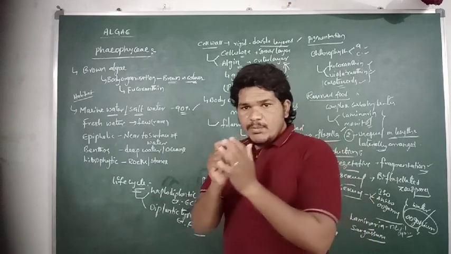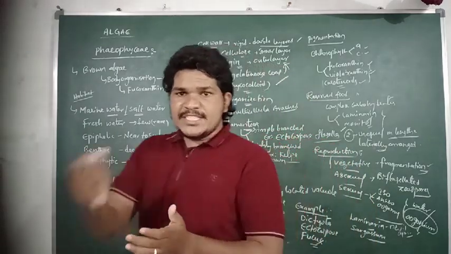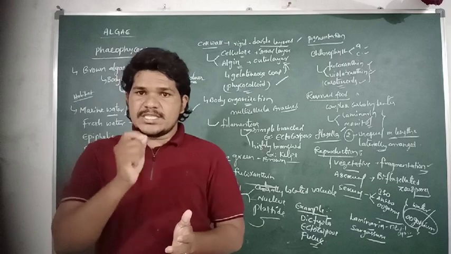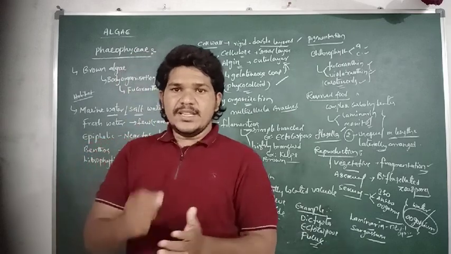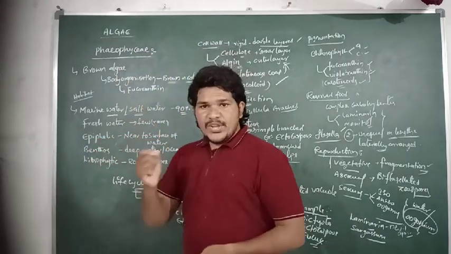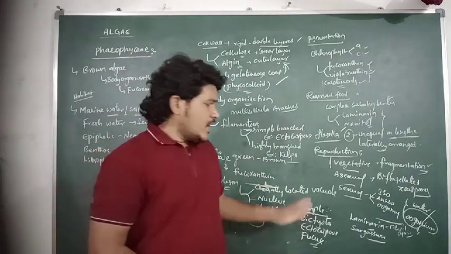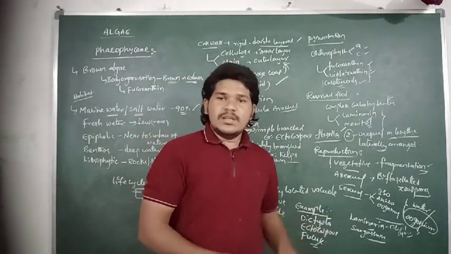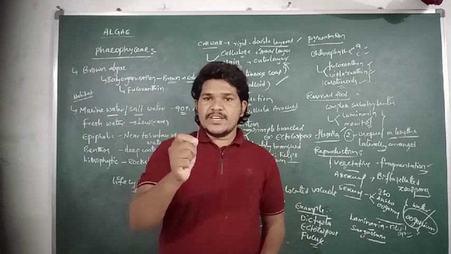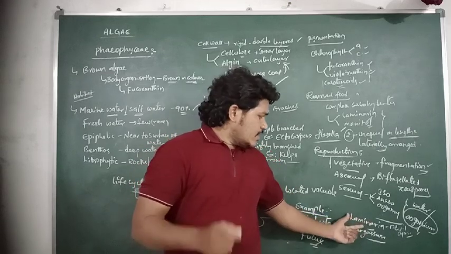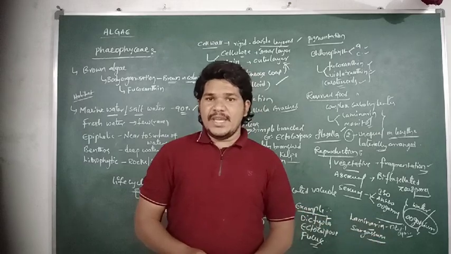So the body organization which is differentiated into hold fast, stripe and fronds in the brown algae is seen particularly in Laminaria.